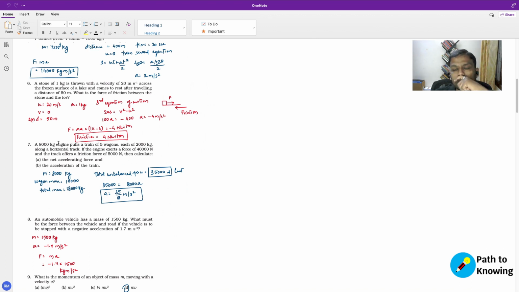we see that the engine is of mass 8,000 kg. So let's consider the mass of the engine to be 8,000 kg. And the wagons, each of them is 2,000 kgs, and there are 5 wagons, which means the total mass is 10,000 kgs for the wagons. So the total mass of the train is the mass of the engine plus the mass of the wagons, which is 18,000 kgs. Now we see that the engine exerts a force of 40,000 newtons, and the track offers a frictional force of 5,000 newtons.